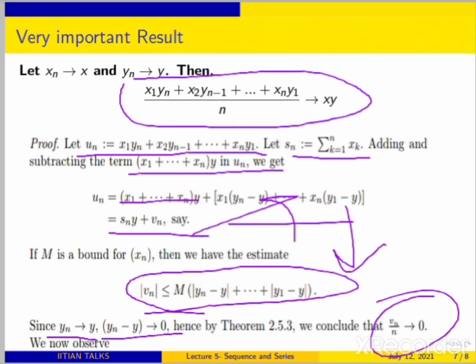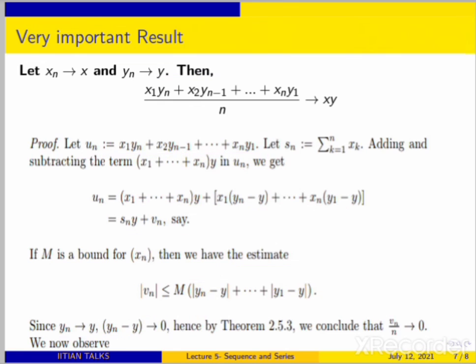So that's a very beautiful theorem, and it's very important also. Every time you see it, it's always important. One thing is left: you consider un by n.